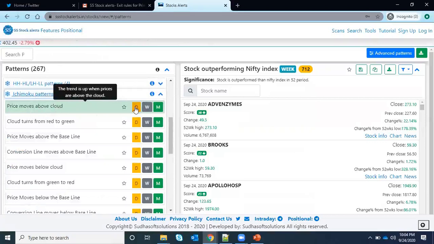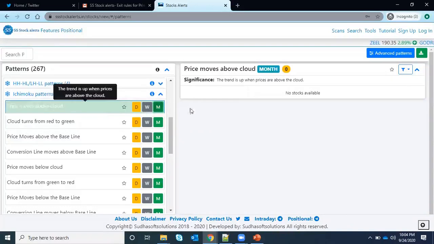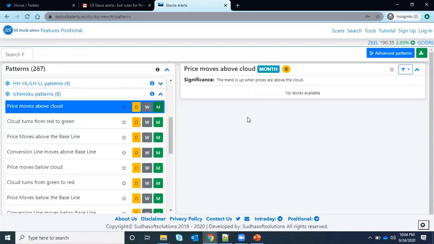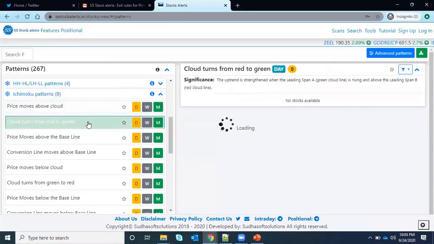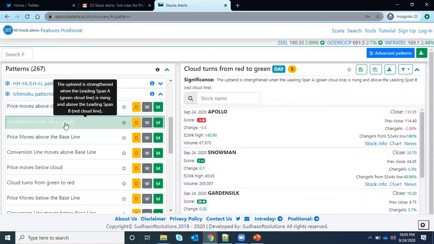On the daily frame, I want to get the stocks based on the daily frame, or you can get them based on the weekly or monthly. You just click here. If the data is available, it will be printed here. And cloud turns from red to green. That means yesterday it was red, and today it has changed to green.